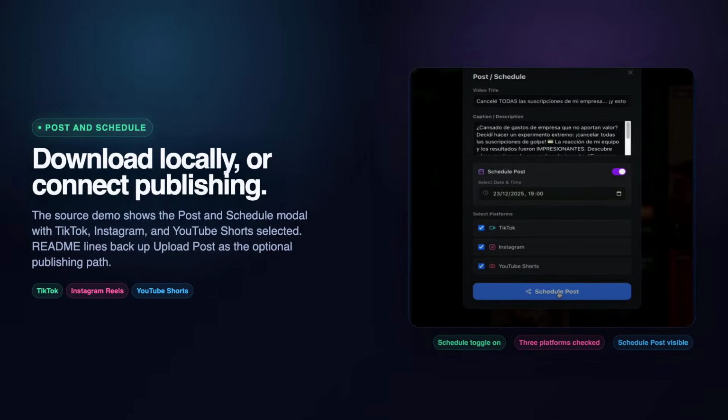The source demo ends inside a post and schedule modal. TikTok, Instagram, and YouTube Shorts are selected. A title and caption are pre-filled, scheduling is turned on, and the time is picked in the UI. The README says direct social posting runs through upload post, which is optional. So the honest line is this. You can use OpenShorts as a local download workflow or connect publishing keys if you want the dashboard to push clips out to social channels.